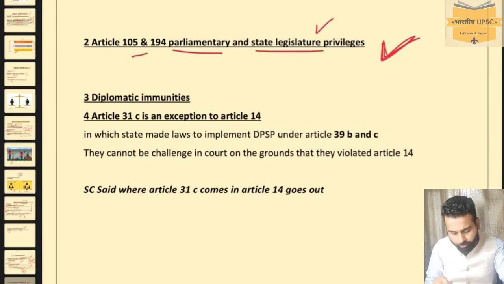Third is diplomatic immunities. You must have heard that ambassadors and UN officials have diplomatic immunities.